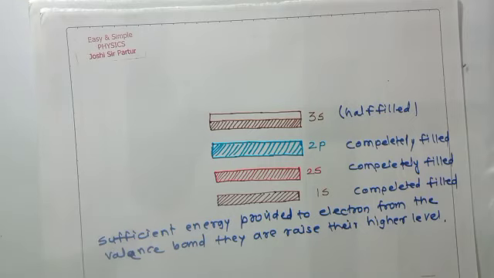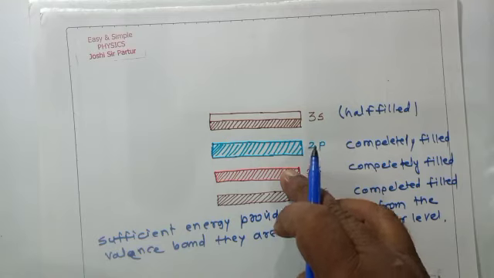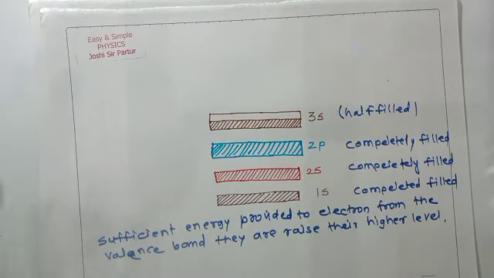The next energy level that an electron from the valence band can occupy is called the conduction level.